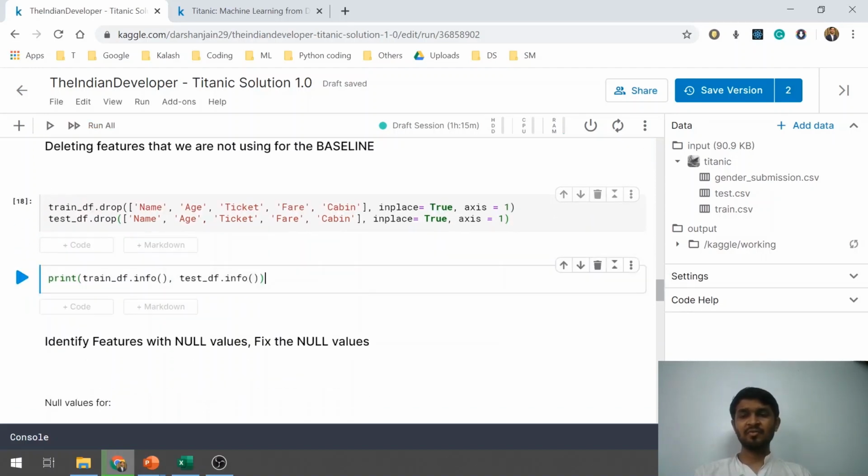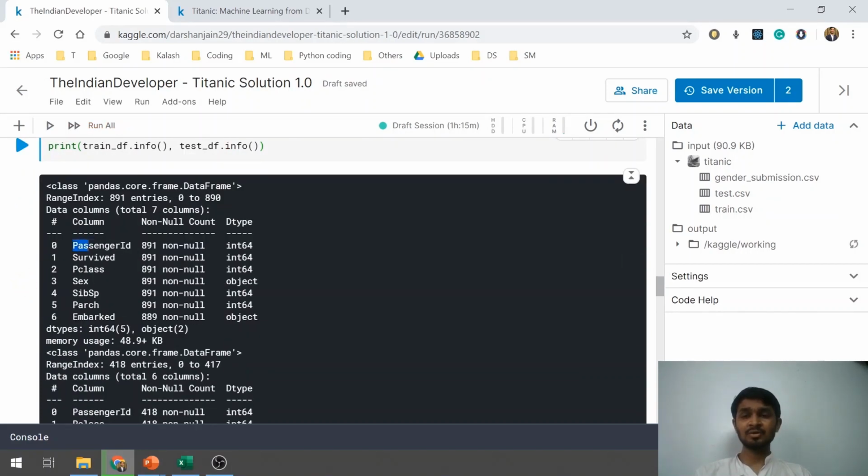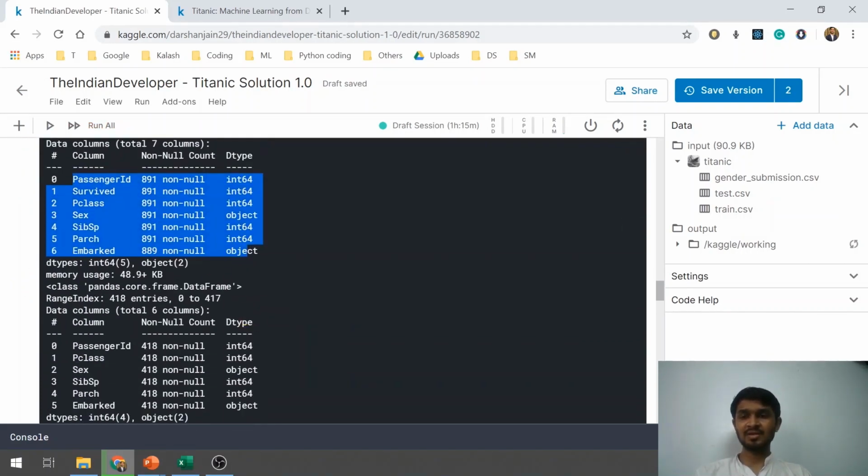So now if I view train df and test df once again, I'll see that this many columns are there, like 7 for train df and 6 for the test df file. So let's just move ahead.